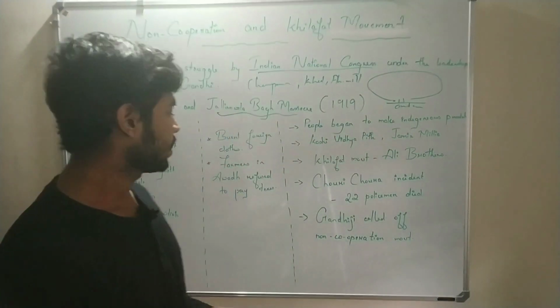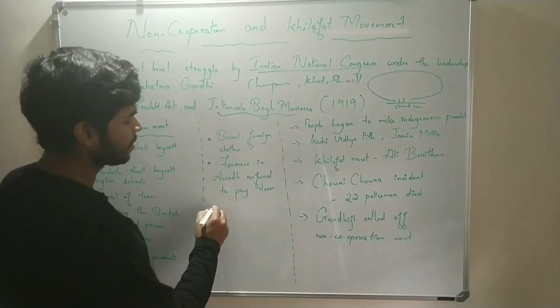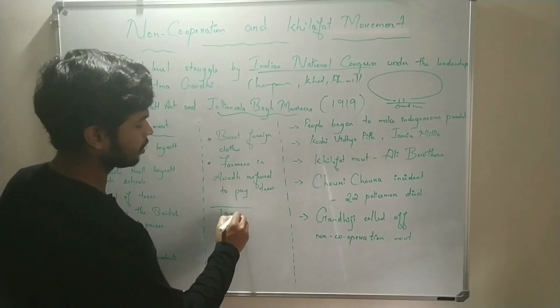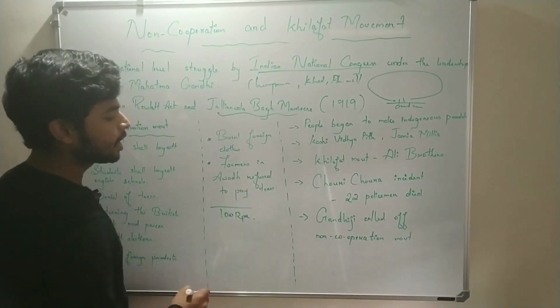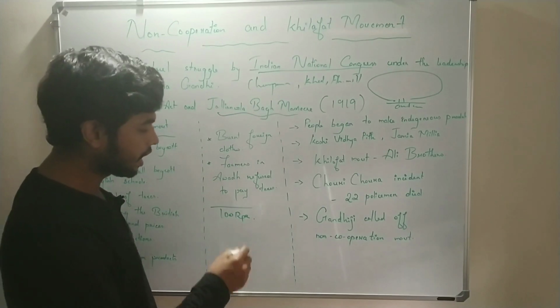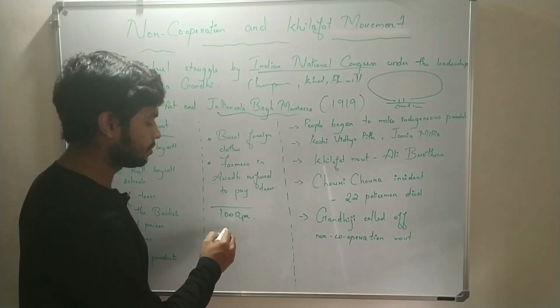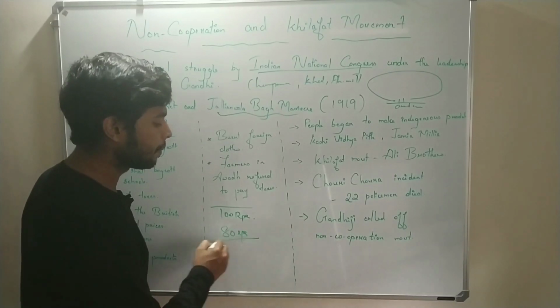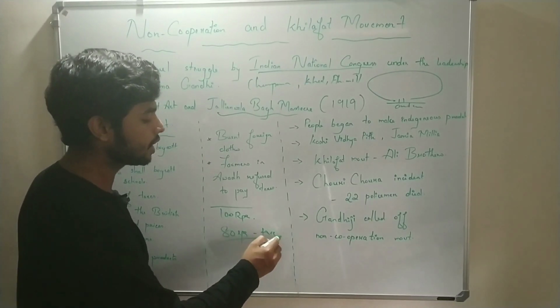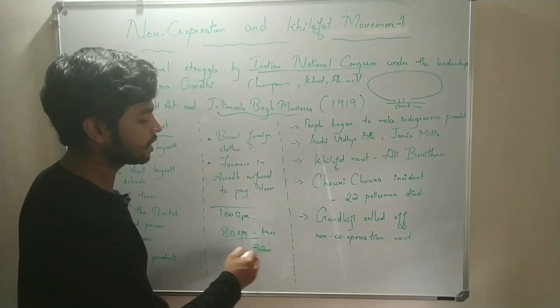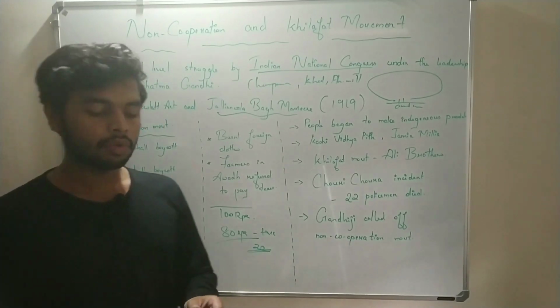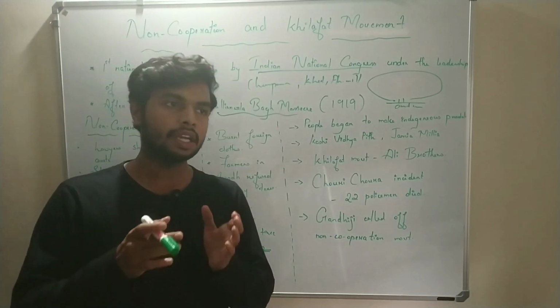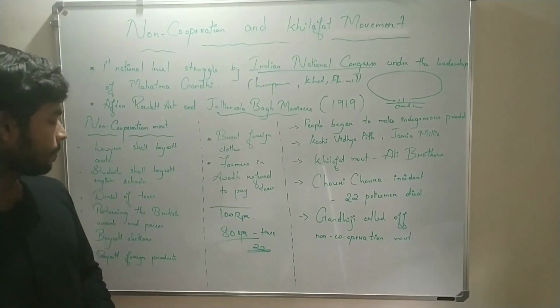So, for example, if a farmer is getting 100 rupees a day, he has to give 80% of that 100 rupees to the British government. That means 80 rupees as tax to the British government. So he is only getting 20 rupees. So Gandhiji said that from now onwards we should not pay tax. The farmer should deny tax. Farmers should not pay the tax.